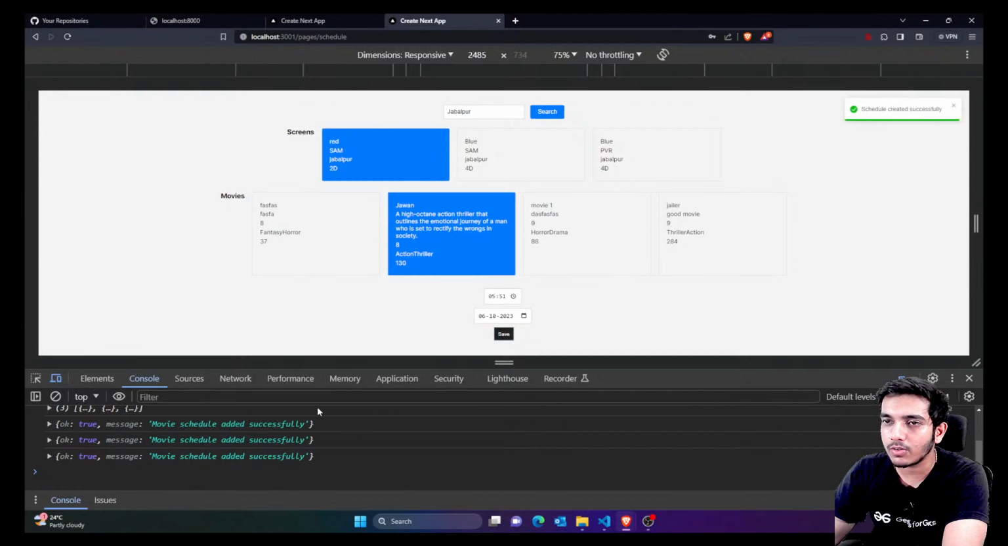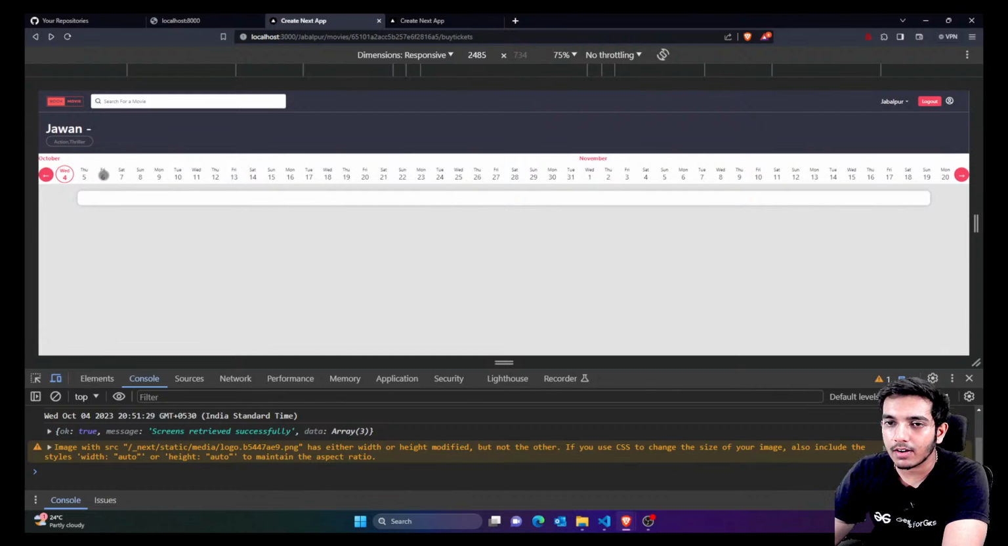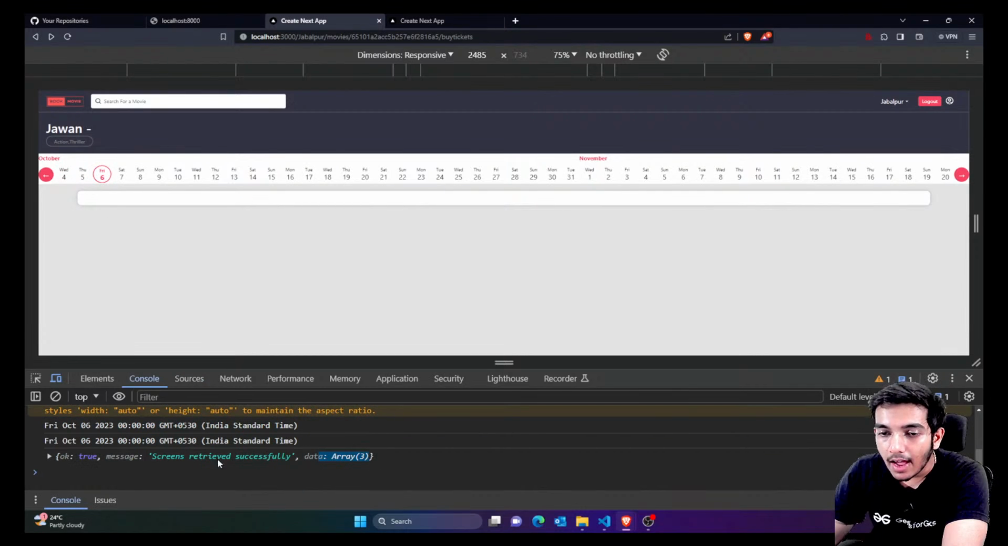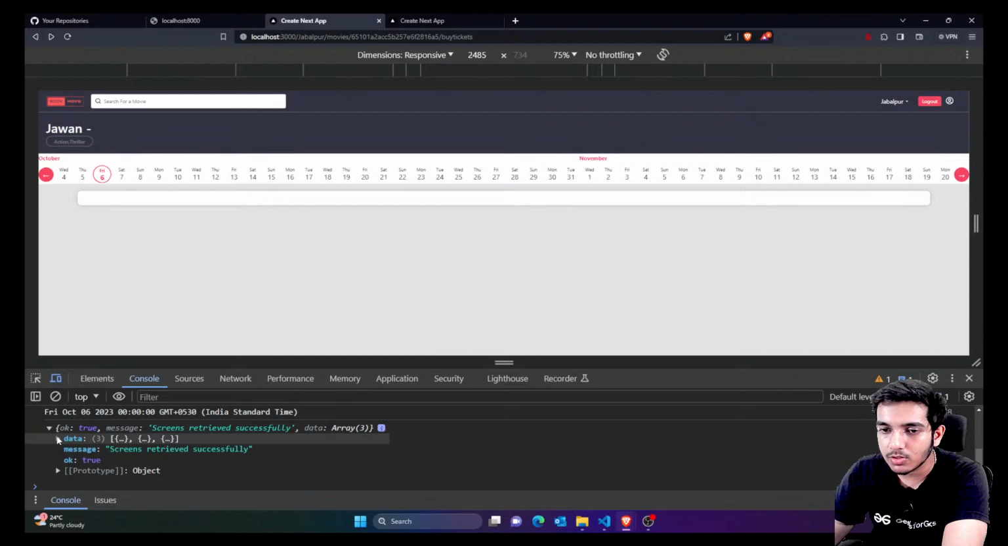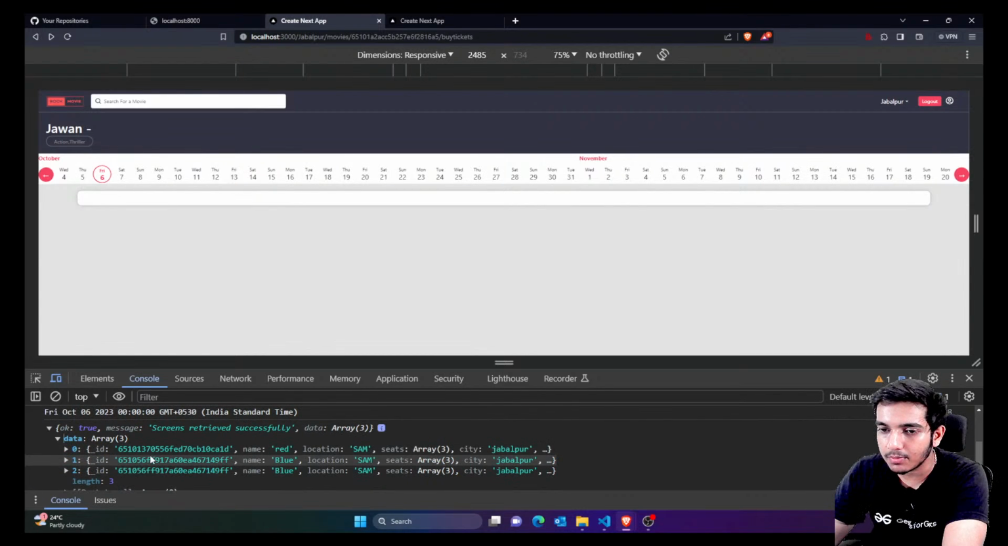Okay, so if I click on this, you can see again it's added. Now again if I click on 6th, you can see I'm now getting an array of 3 items. So if I click on this, you can see I'm getting an array of 3 items. Okay, so here you can see I'm getting the data accordingly.